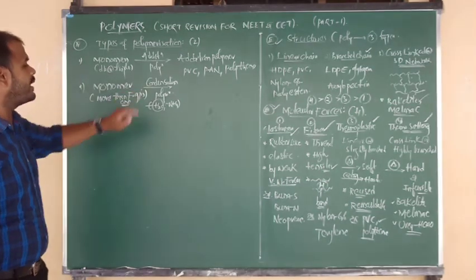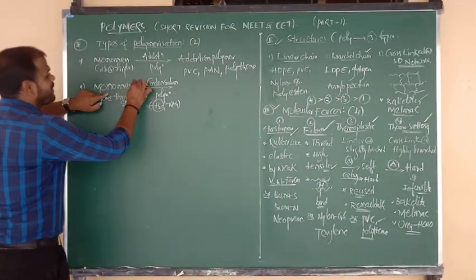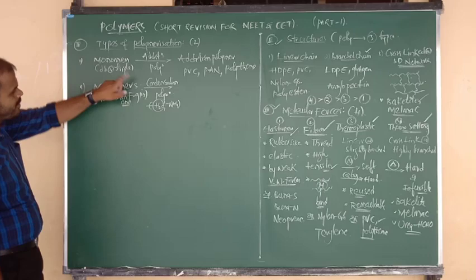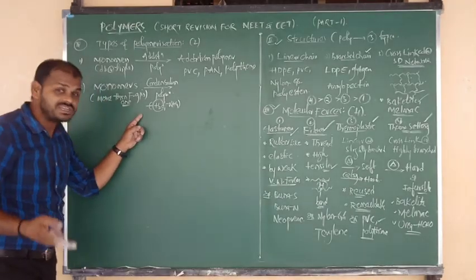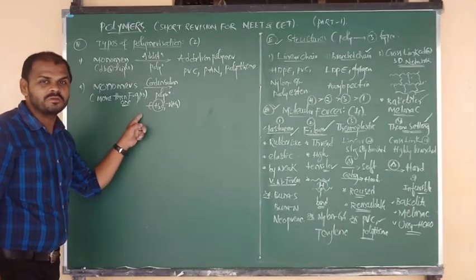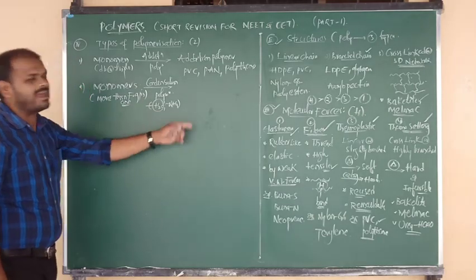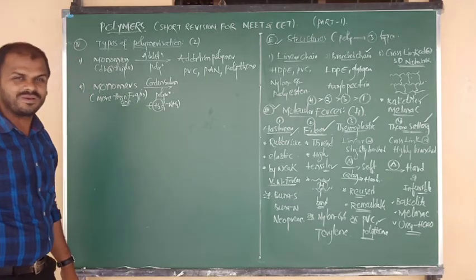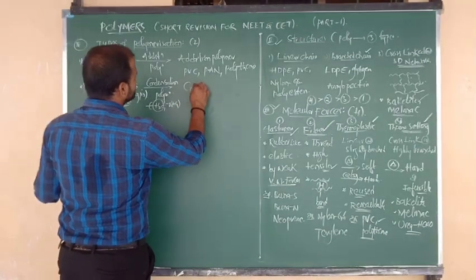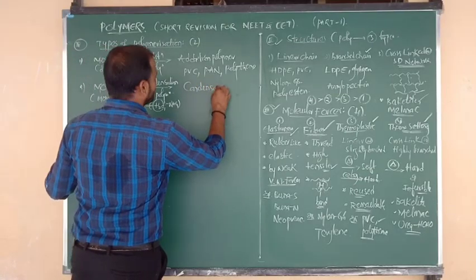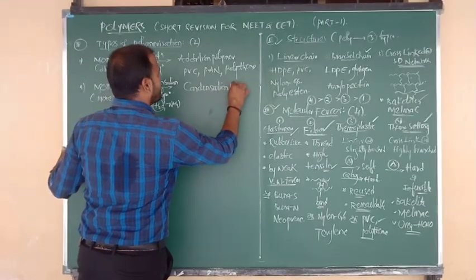Because in condensation polymerization, which type of monomers are involved? The monomers which have more than one functional group. From those functional groups, during condensation, we can eliminate the water molecule, and finally they get the product, which is condensation polymer.